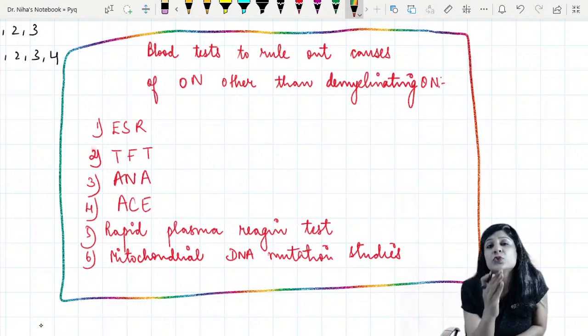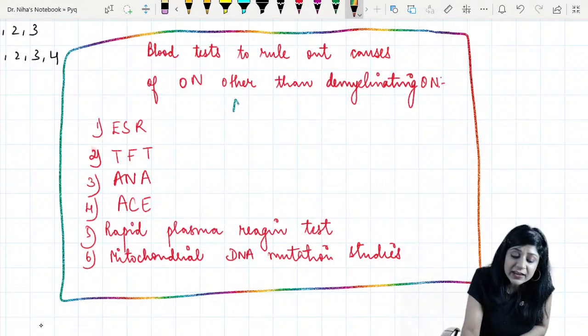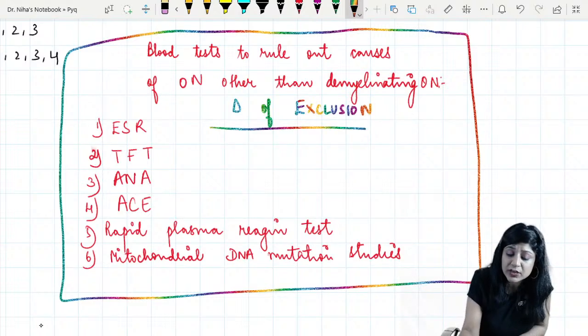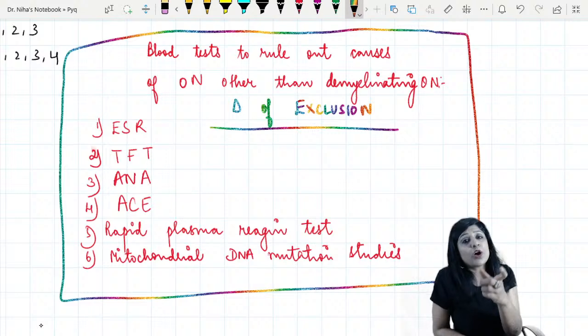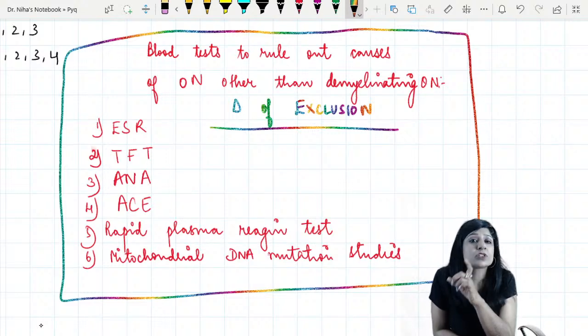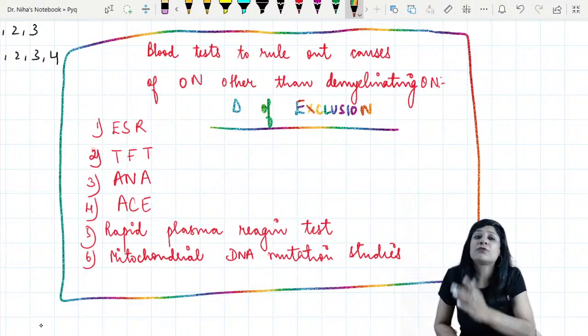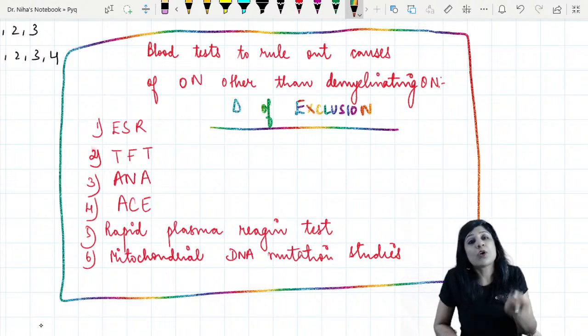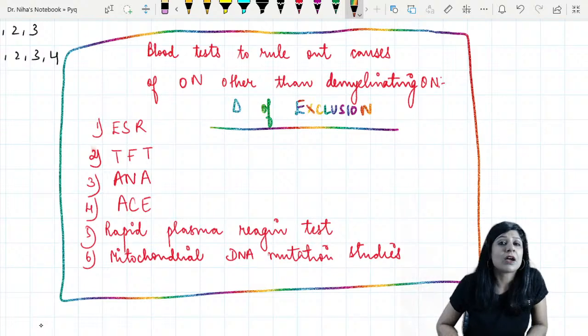Basically, optic neuritis is a diagnosis of exclusion. This is a very important piece of information which you should take down. So before making a diagnosis of optic neuritis, you have to rule out certain things, and to rule them out you have to do certain tests.